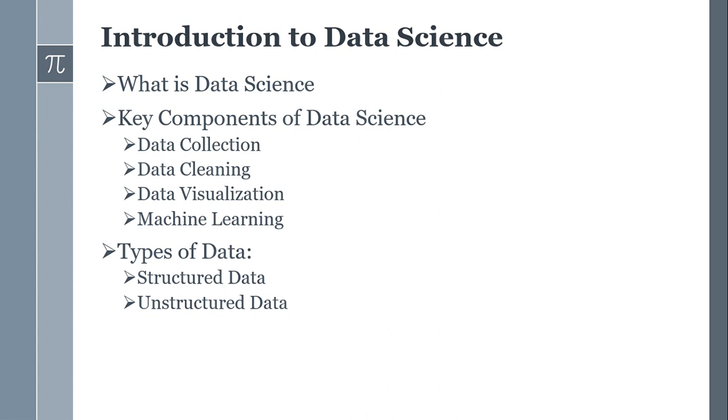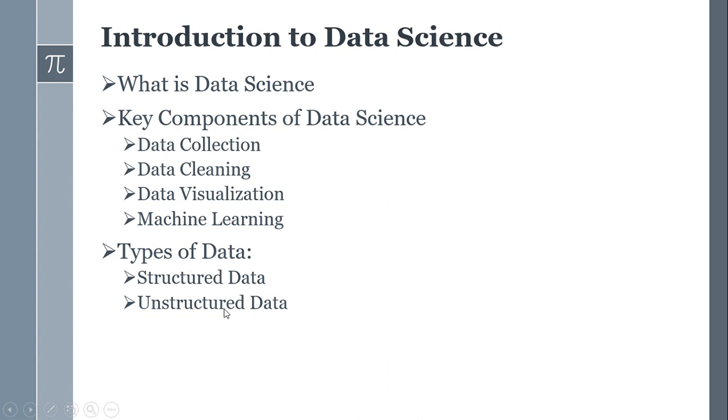So now, what is data science? Data science is an interdisciplinary field that uses scientific methods, algorithms, and systems to extract knowledge and insight from structured and unstructured data. Okay, so now you can see here we have structured and unstructured data.